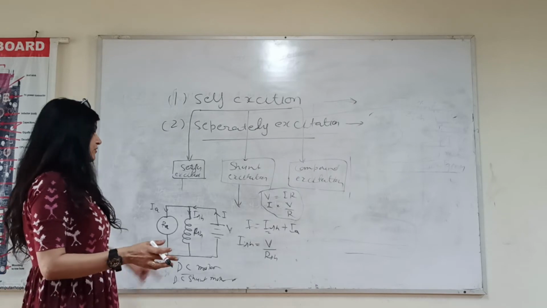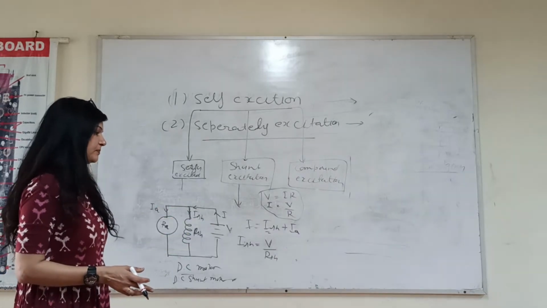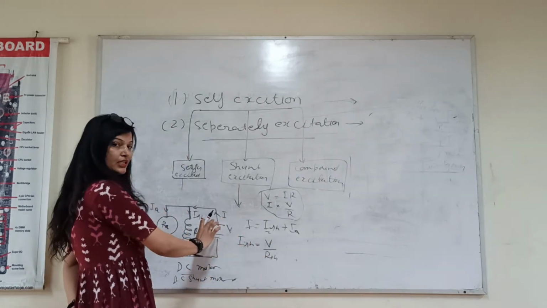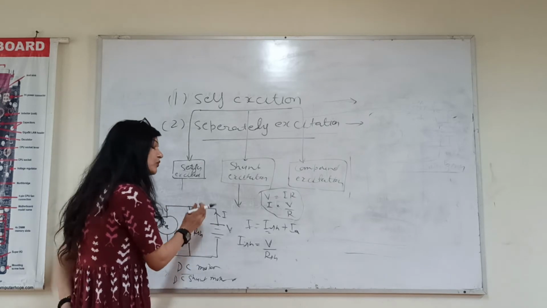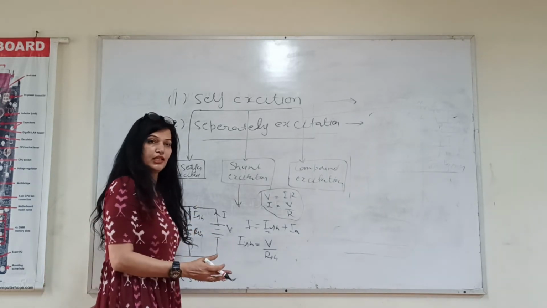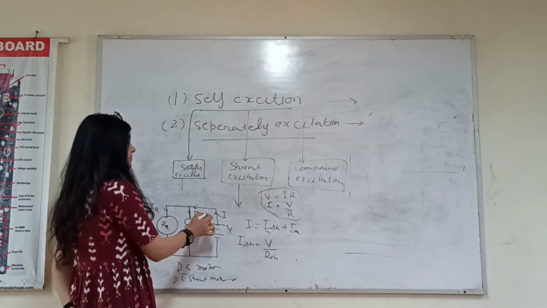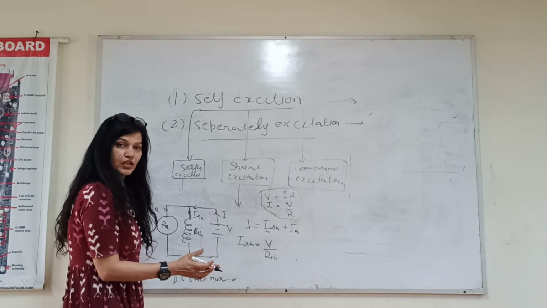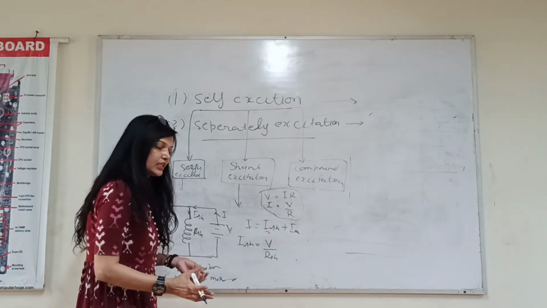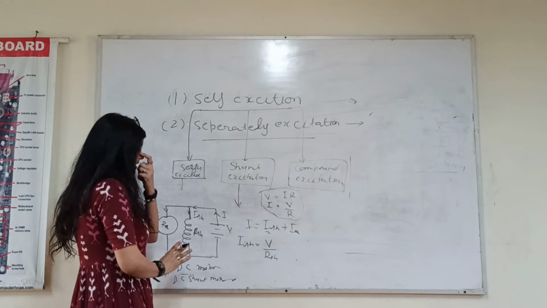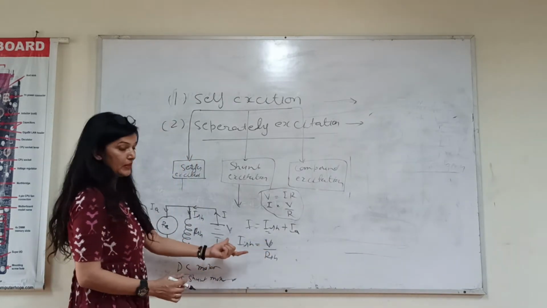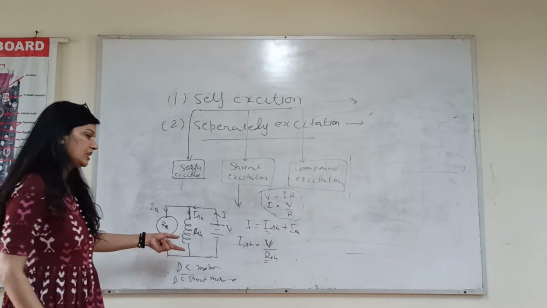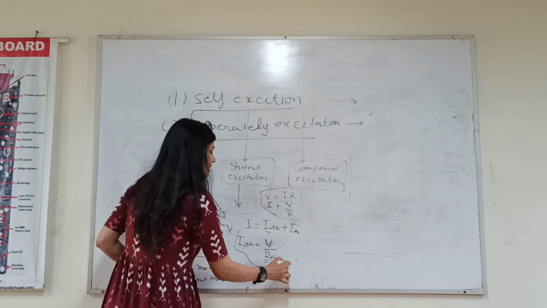In case of parallel circuit, voltage remains the same but current changes. The current in both branches is different, but voltage will remain same. Clear? So if voltage is constant in a parallel circuit, you can find the current if you have the resistance of this branch; this is the formula to find out the current.